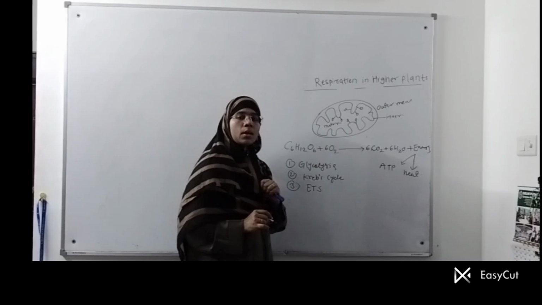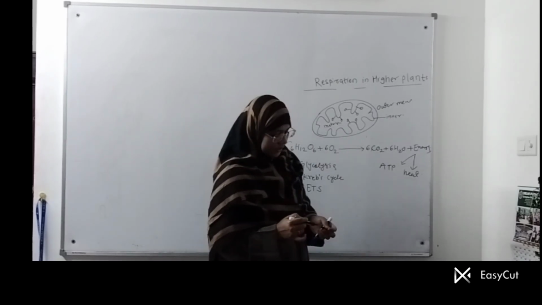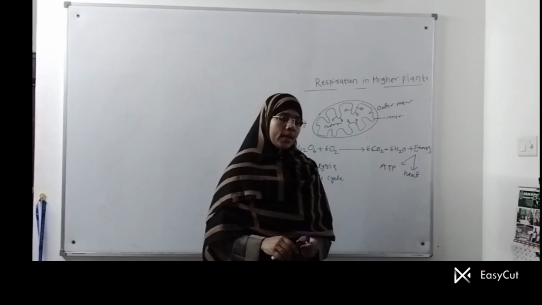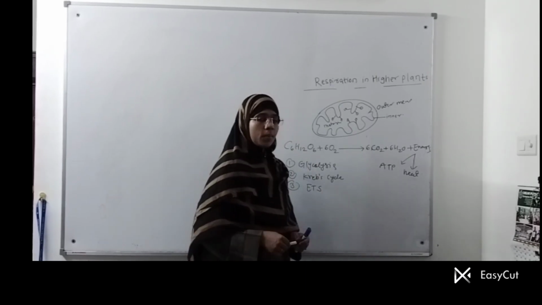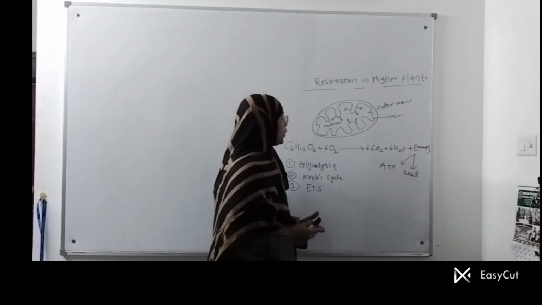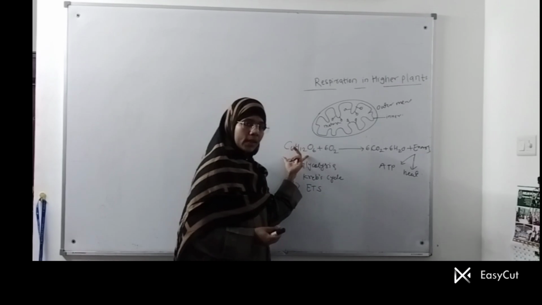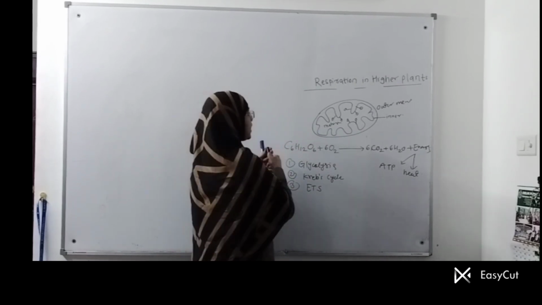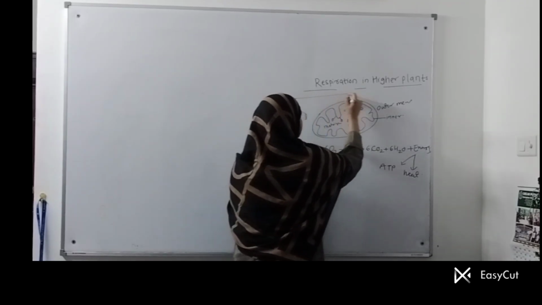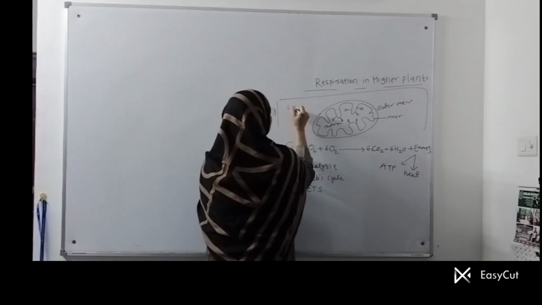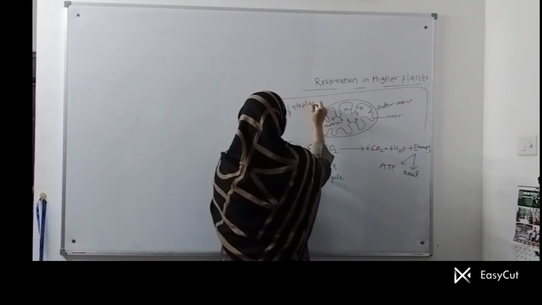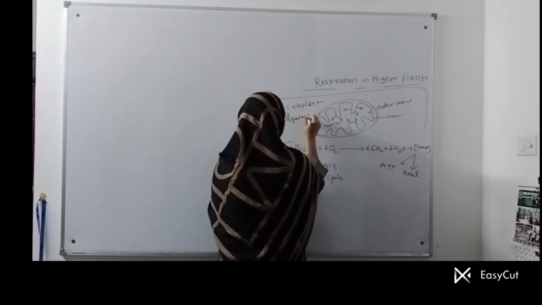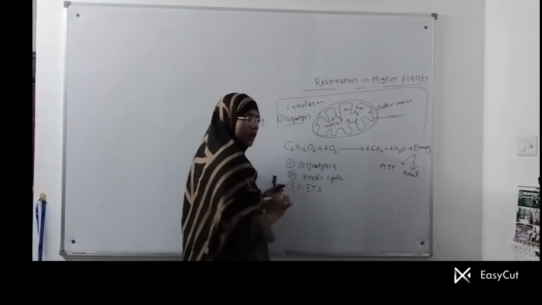First we are going to learn about glycolysis. Glycolysis is the first step which is common to both aerobic as well as anaerobic respiration. It means it is a common step for fermentation also. We are learning here the aerobic kind of respiration, in which you will see that inside the cytoplasm of the cell, if you consider this as a cell, glycolysis is occurring, the first step in this respiration.